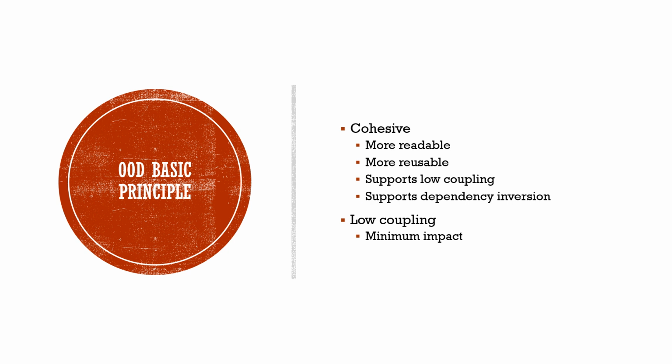And it also supports low coupling. Low coupling means there are fewer relationships between classes. Of course, there have to be some relationships in software design, but we want them to be minimized so that one change from one part won't affect too much, because if there is a lot of coupling, just one change can break a lot of things. That's something that we don't want.